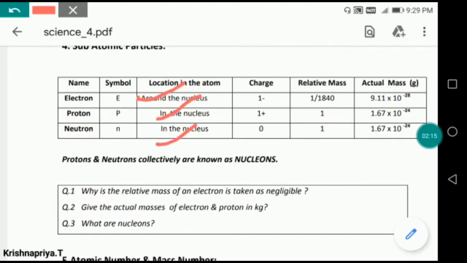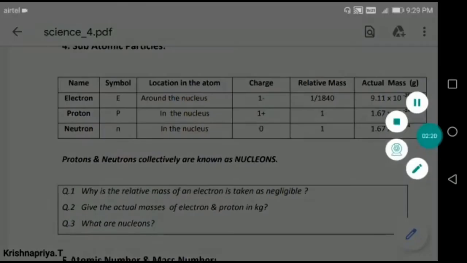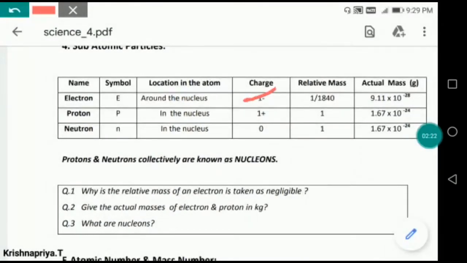Now when we discuss the charge, the charge of an electron is -1, the charge of a proton is +1, and the neutron is 0. And if we discuss the relative mass, if we take the mass of a proton as the standard unit 1, then the mass of a neutron will also be 1, but the mass of an electron is very less compared to the proton and the neutron.